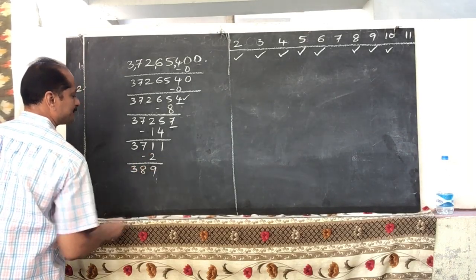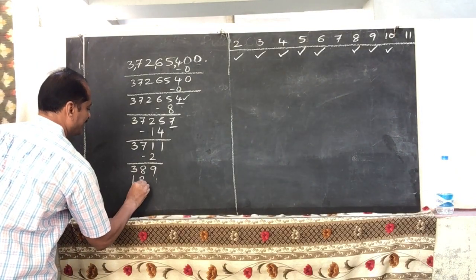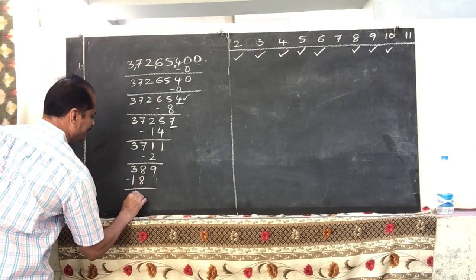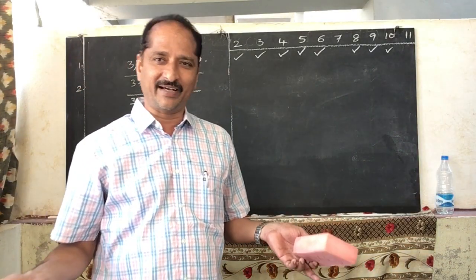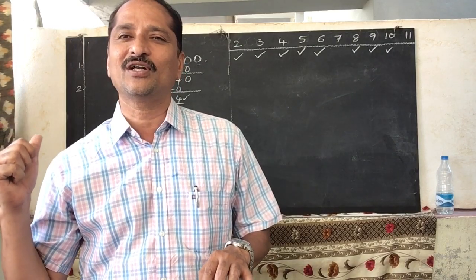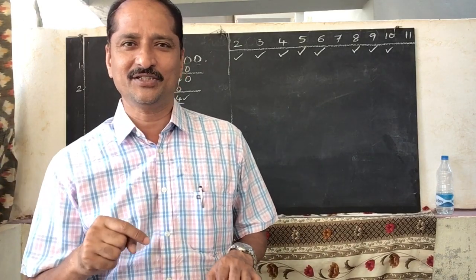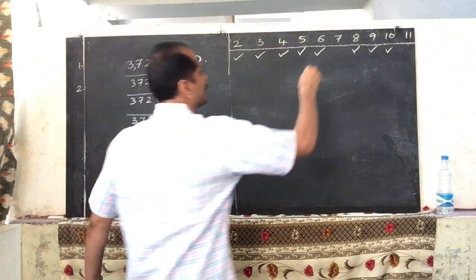Double the unit digit. 9 2s are 18. Subtract it from the remaining number. 38 minus 18, 20. Yes, 20 is not divisible by 7. So this number is also not divisible by 7. Understood? Divisibility of 7? Okay, so it is not divisible by 7.